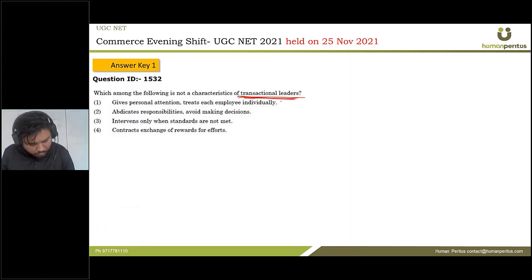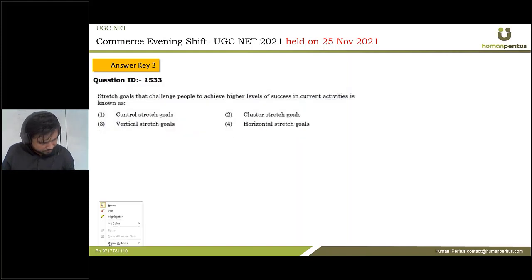So very simple, when we are eliminating the options, option 1 says gives personal attention, treat each employee individually. No, this is a transformational leader. Abdicate responsibilities, avoid making decisions. Yes. Intervenes only when standards are not met. Yes. Contracts exchange of rewards for efforts. Yes. So option A is the right answer, and let us move forward.